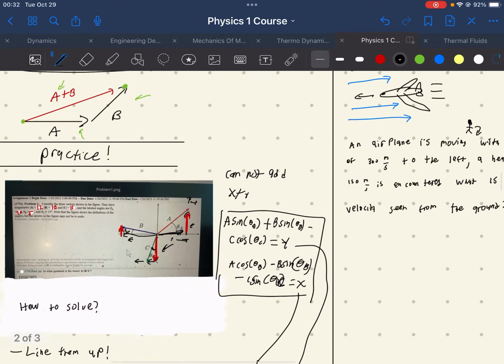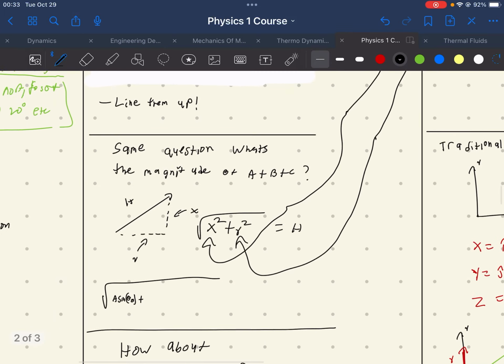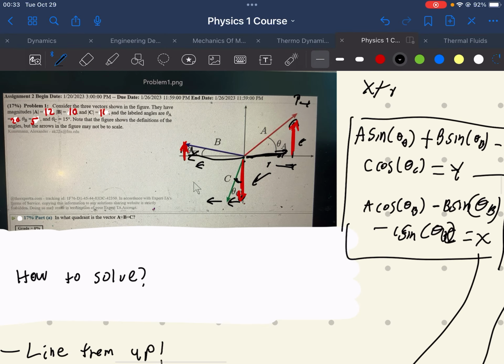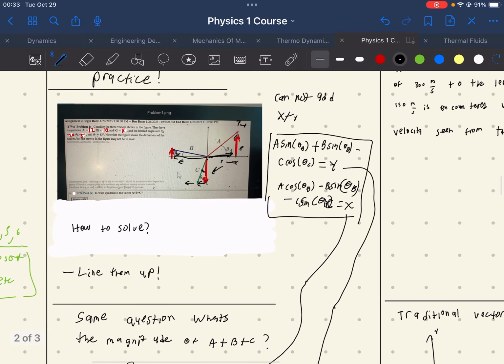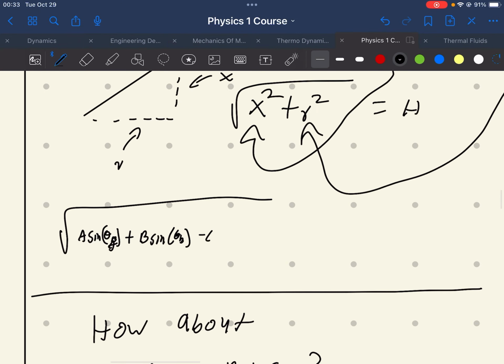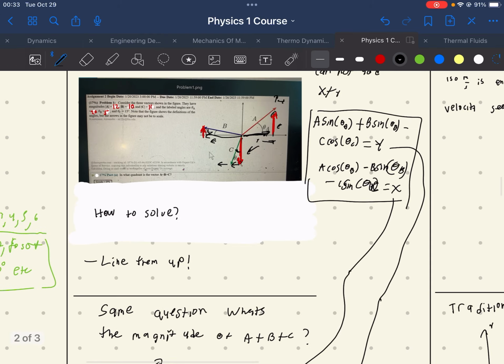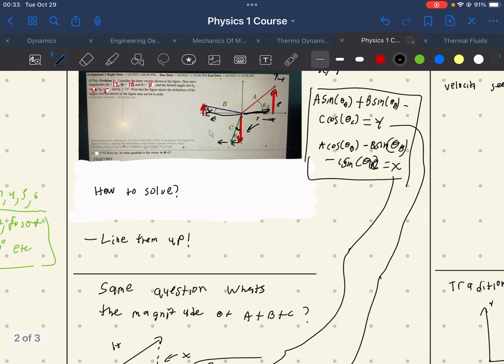plus b sine theta b, so this would be a sine theta a, b sine theta b, minus c sine theta c, all this squared, plus the same thing in the x direction.